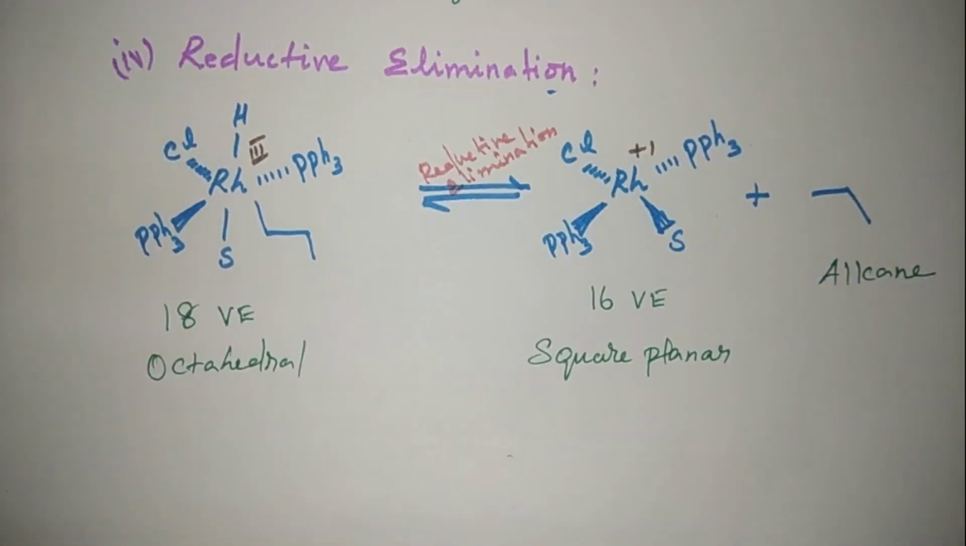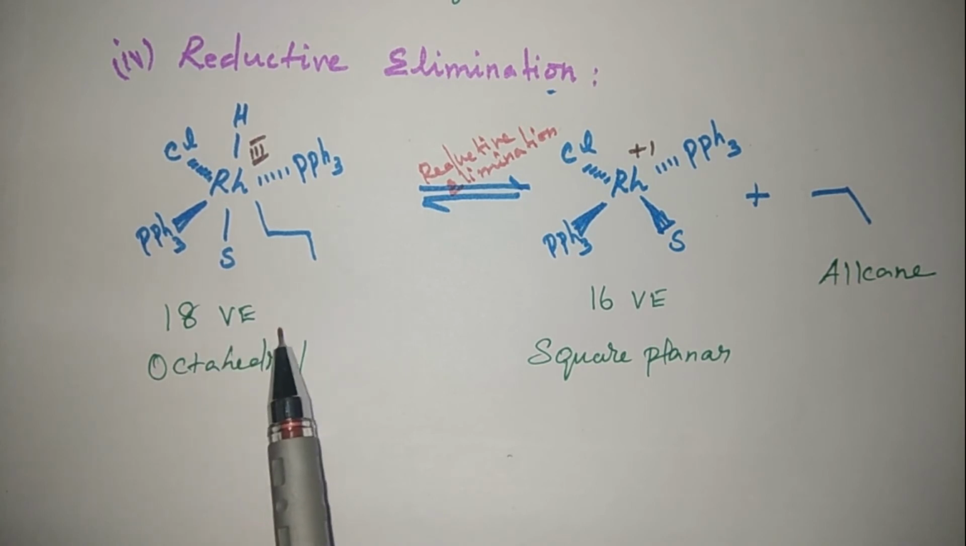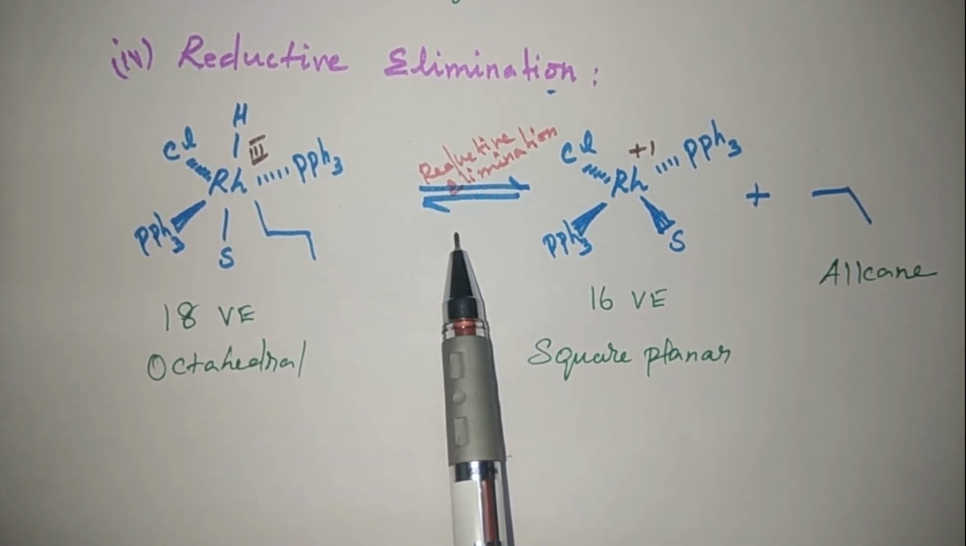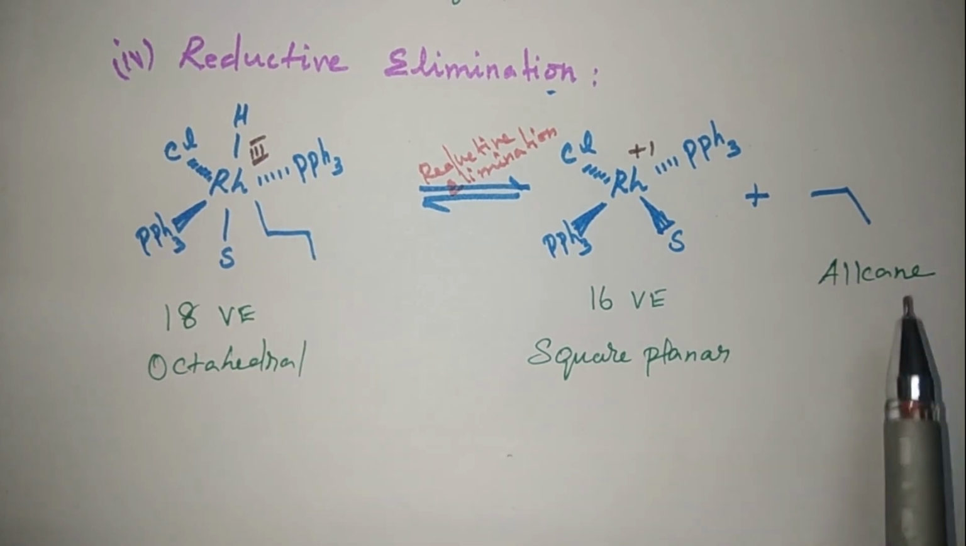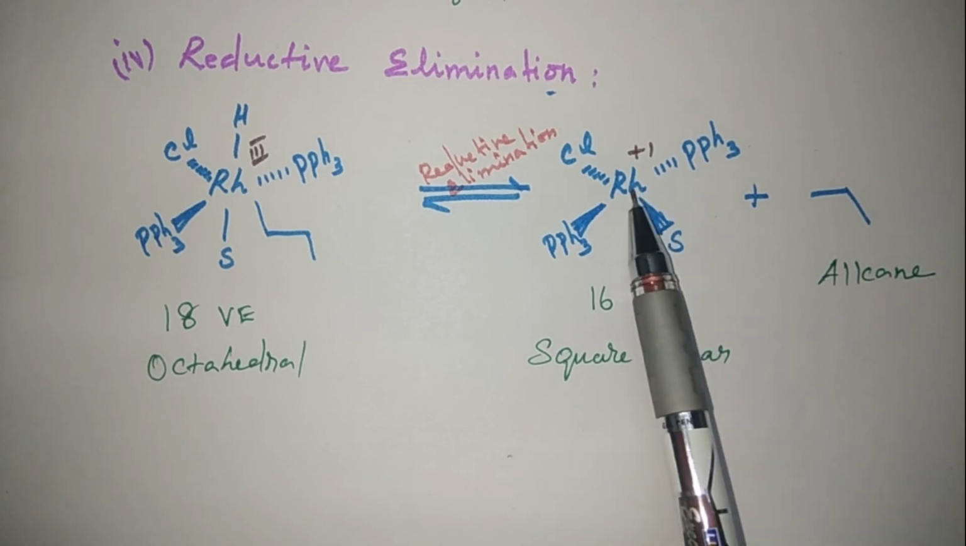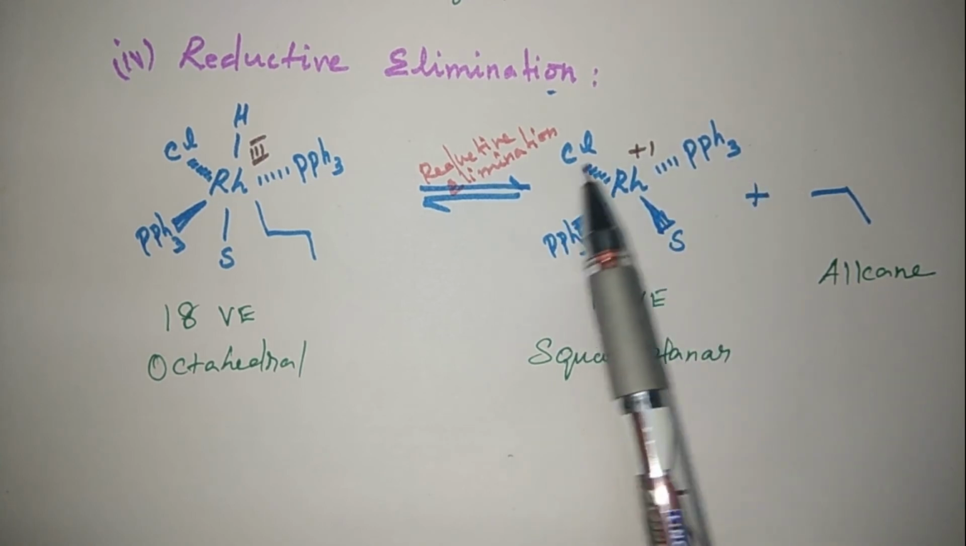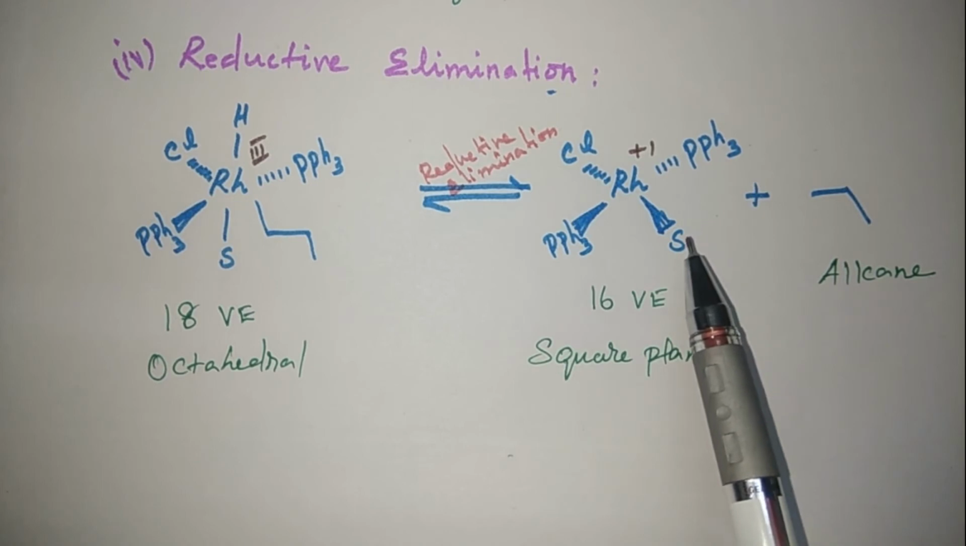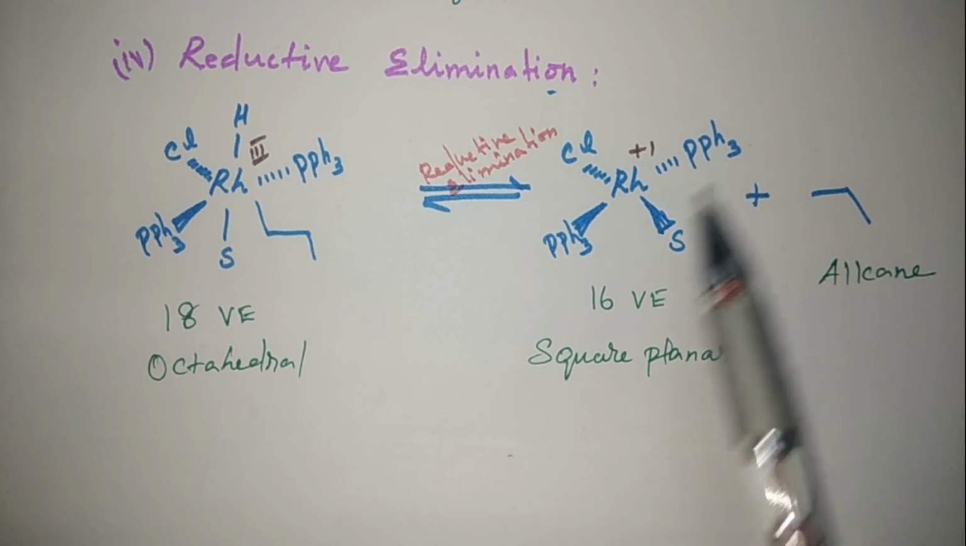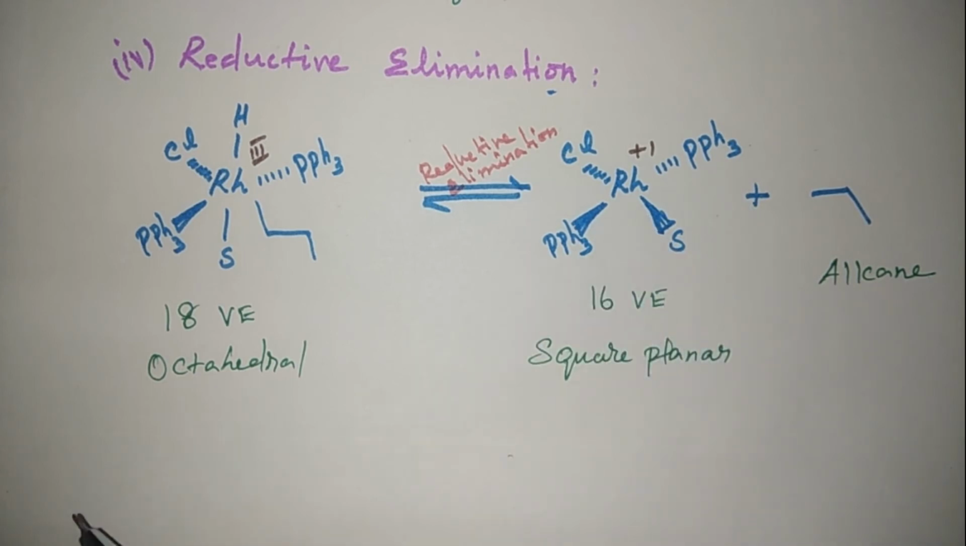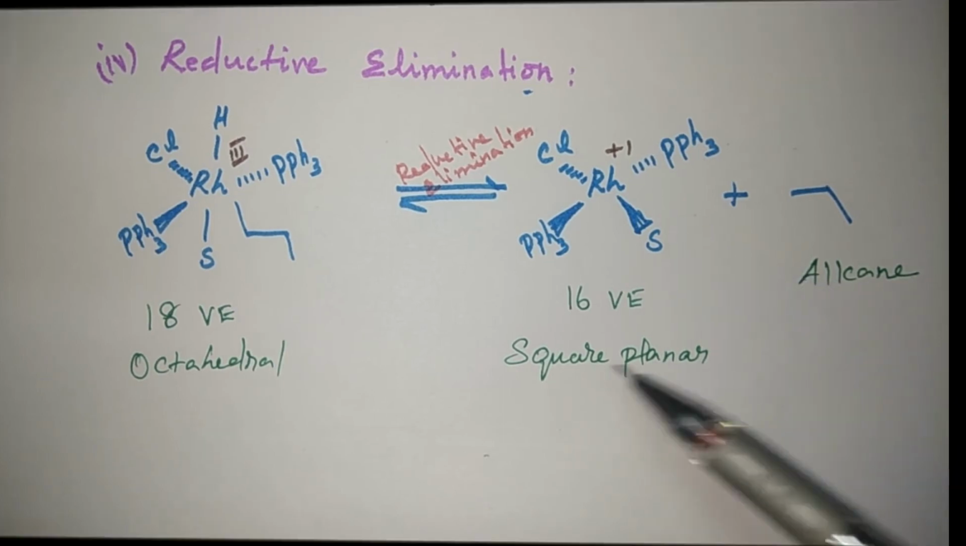The final step is the reductive elimination process. Octahedral complex. It has 18 valence electrons. Reductive elimination takes place. So this alkyl group will be eliminated as alkane and we get a complex of rhodium (PPh3) twice Cl and S. S is the vacant solvent. The solvent can be replaced by a triphenylphosphine ligand. Again we get the catalyst, Wilkinson catalyst. It is a continuous process. The structure is square planar.